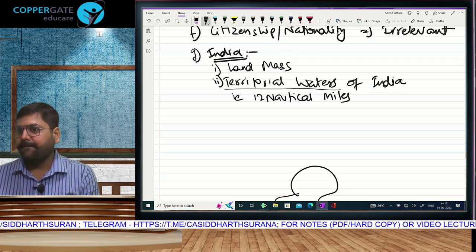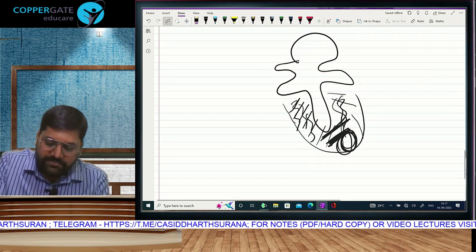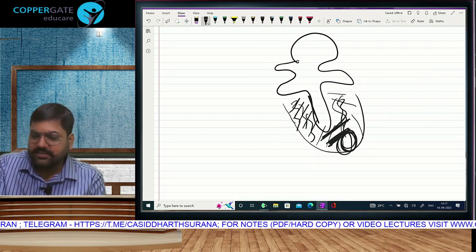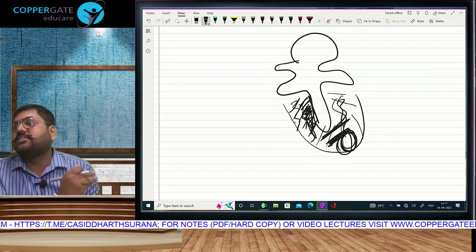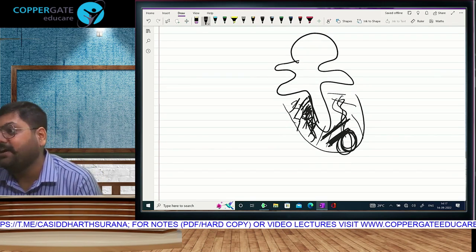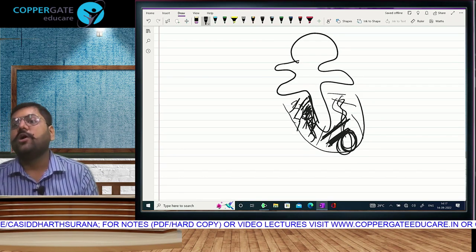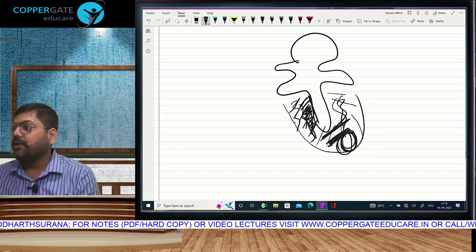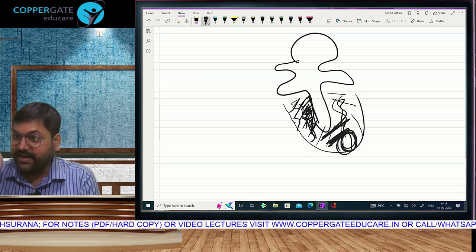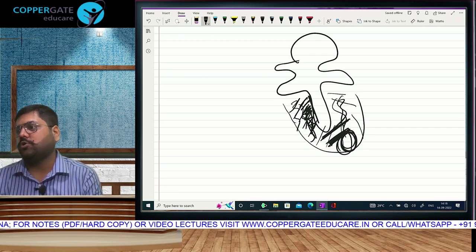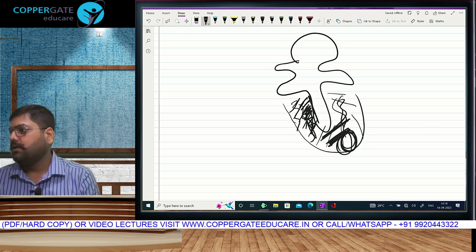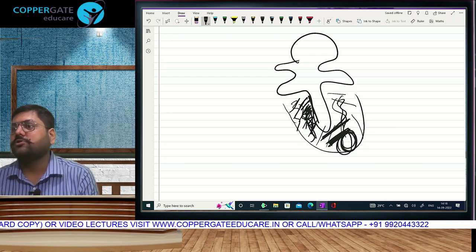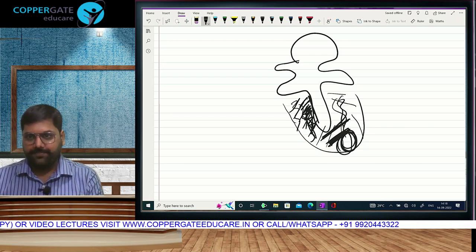So from the landmass where the water starts, this is called India's water. Till which distance will we consider it India's water? Till a distance of 12 nautical miles. If you were anywhere within those 12 nautical miles, then those days will also be counted as stay in India. Not just the land, but also India's water.